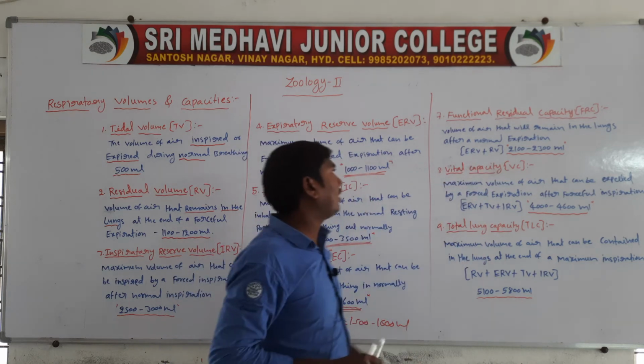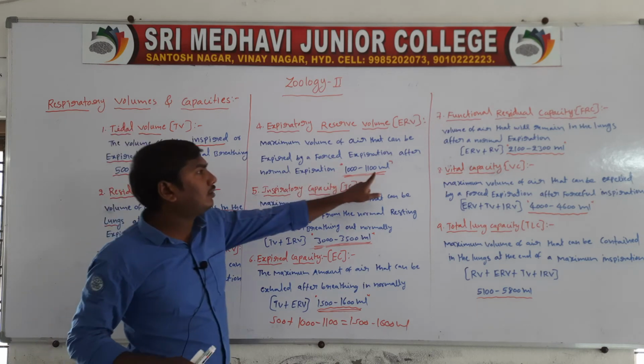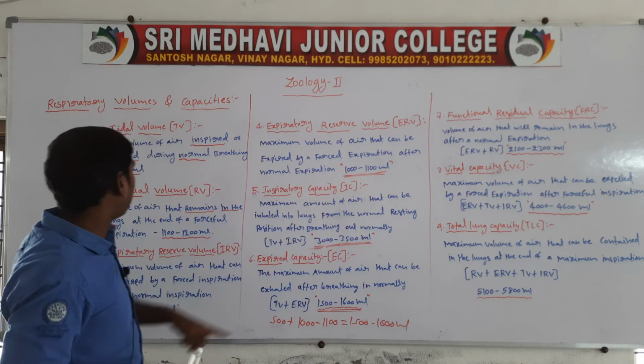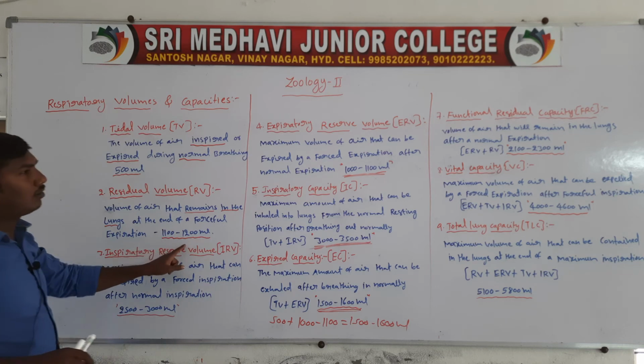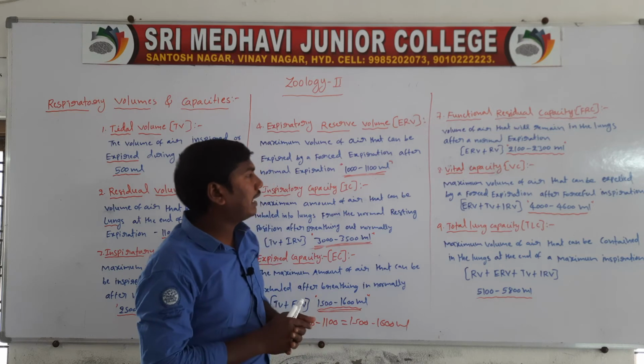It is ERV plus RV. ERV is 1000 to 1100, and RV is 1100 to 1200, totally 2100 to 2300 ml.